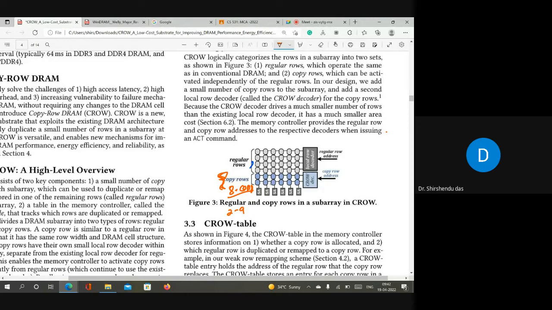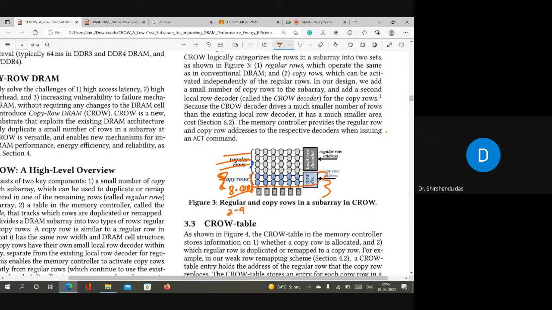So even if some of the copy rows are weak, we can also handle it. That is their problem statement. But obviously you can understand there are limitations, because if there are 8 copy rows already there, and some of your 8 weak rows are there, and all of your copy rows are not strong, then it may be a problem, because they are choosing copy rows in a particular section, right?